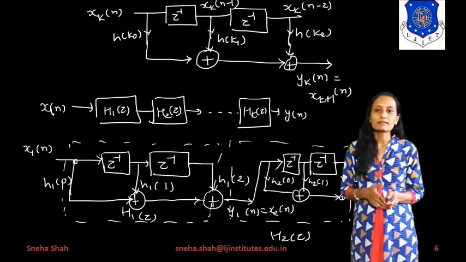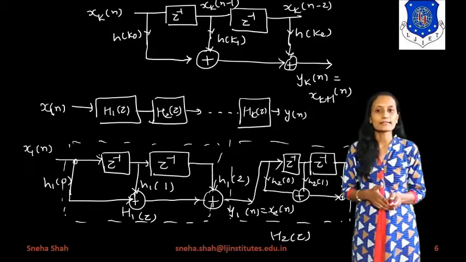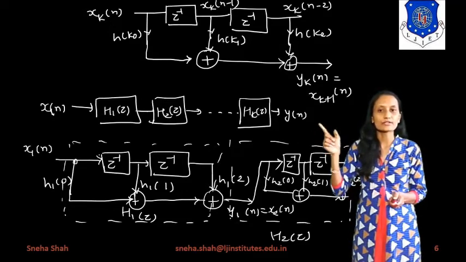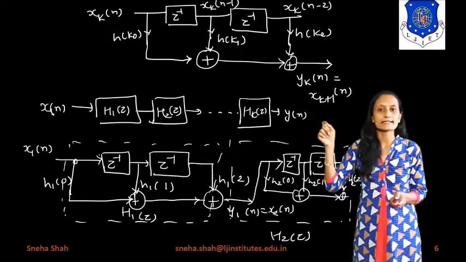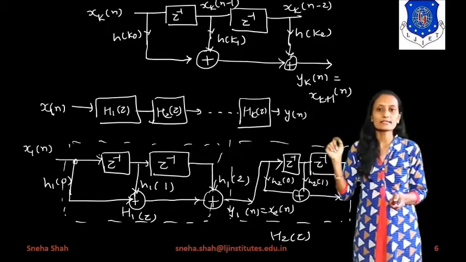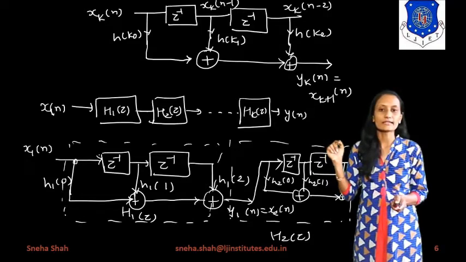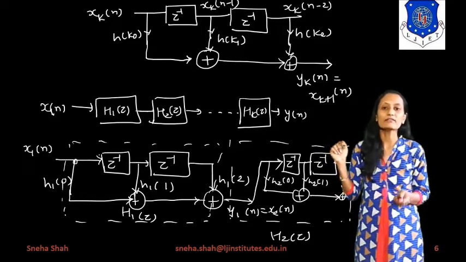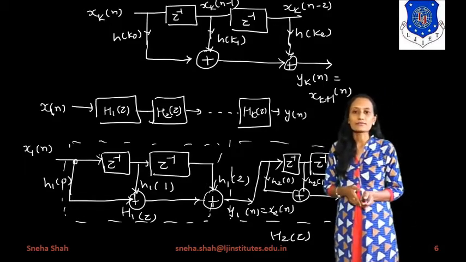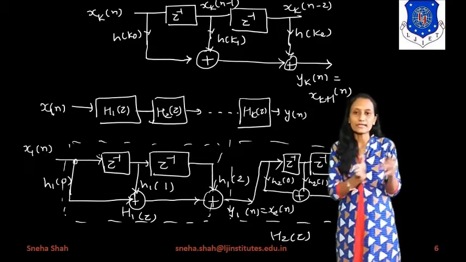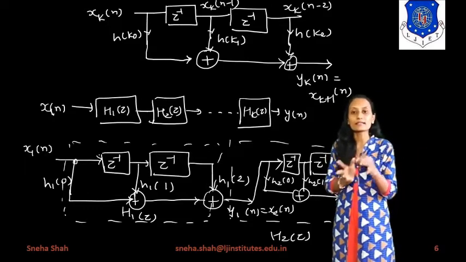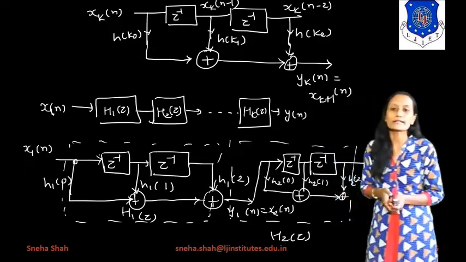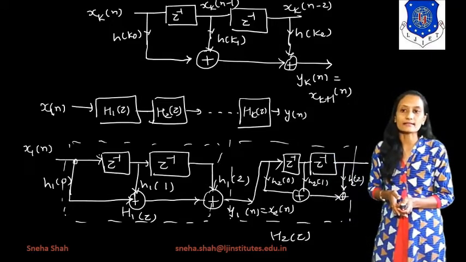Now this x_k of n minus 1 is again given to the z inverse term, meaning a delay unit, so it will give you the final output as x_k of n minus 2. Now this term plus this term will give you the final term of y_k of n. Now this one unit gets multiplied, it will be in the form of a series, so overall it will give you the final term like this.